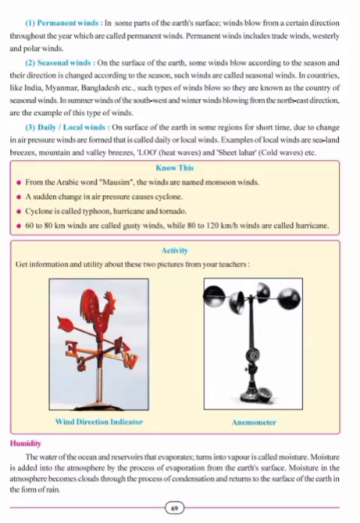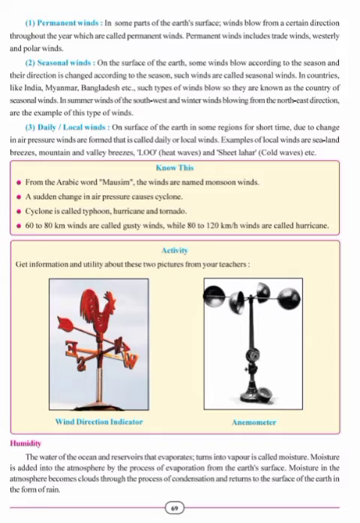Daily or local winds. On the surface of the earth, in some regions for a short time, due to change in air pressure, winds are formed, which are called daily or local winds. Examples of local winds are sea and land breezes, mountain and valley breezes, loo, heat waves, and sheet leher, cold waves, etc. Students, in some regions on the surface of the earth, the winds originating for a short time due to the change in atmospheric pressure are called local or daily winds.